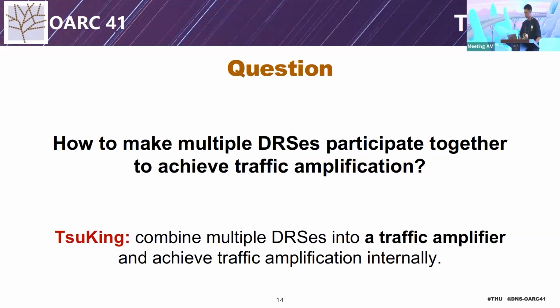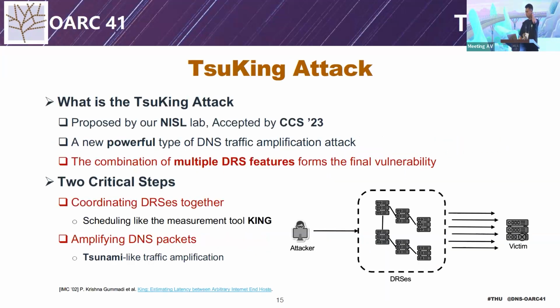And we proposed the TsuKing attack to combine multiple DRS into a traffic amplifier to amplify traffic level by level. TsuKing was proposed by our NISL lab, and the paper got accepted by CCS 2023. It is a new powerful DNS traffic amplification attack that combines multiple DNS features onto a vulnerability.